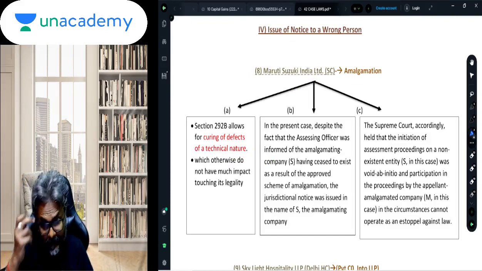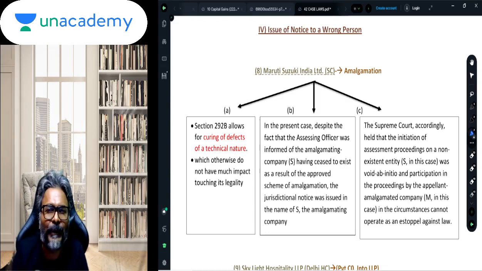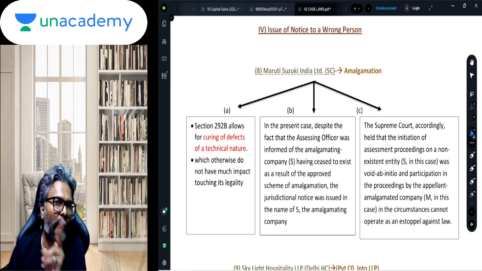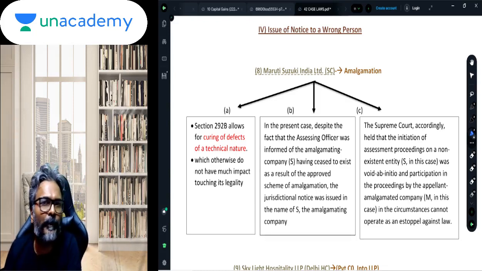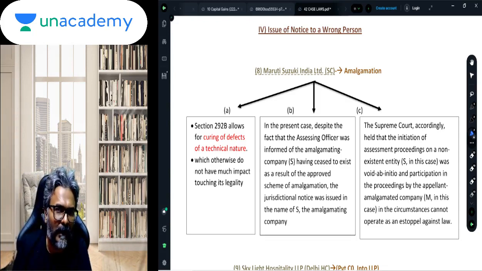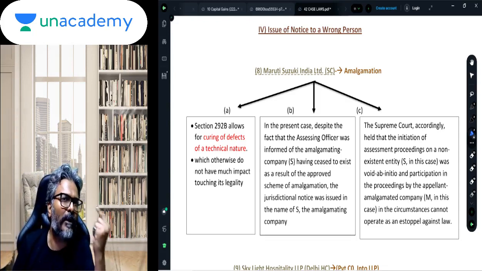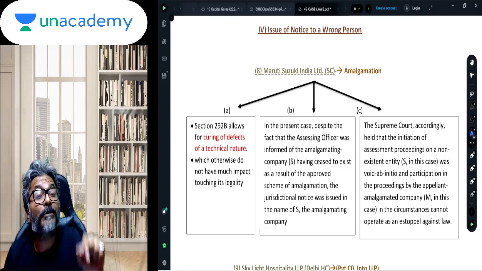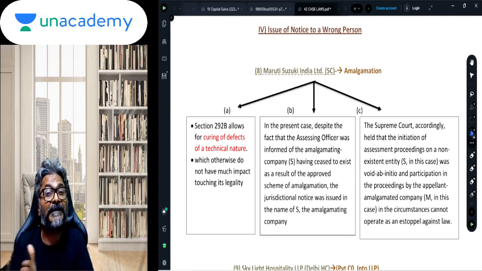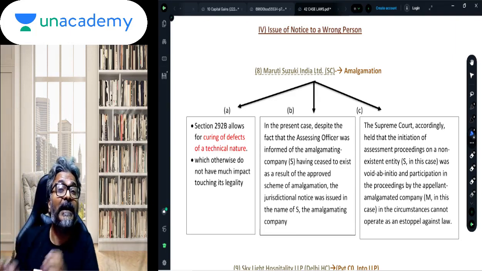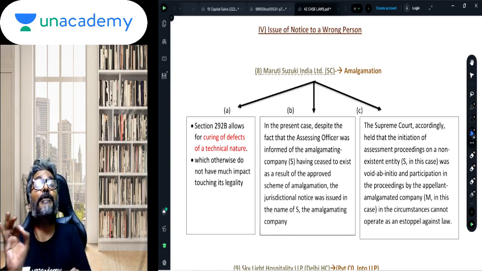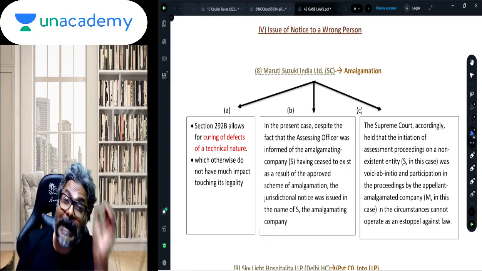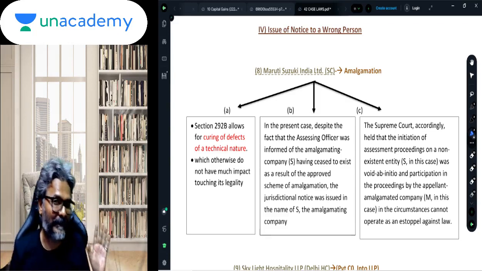Now students, in this particular case, Maruti Suzuki Limited, there is a case of 292B. There are two sections now: 292BB, which we have just seen, and 292B, which we are going to see now. For 292BB, we have seen two case laws where there was an absence of a statutory notice, and the fact that the assessee cooperated in that proceeding cannot validate the proceedings because there was an absence of the notice itself.